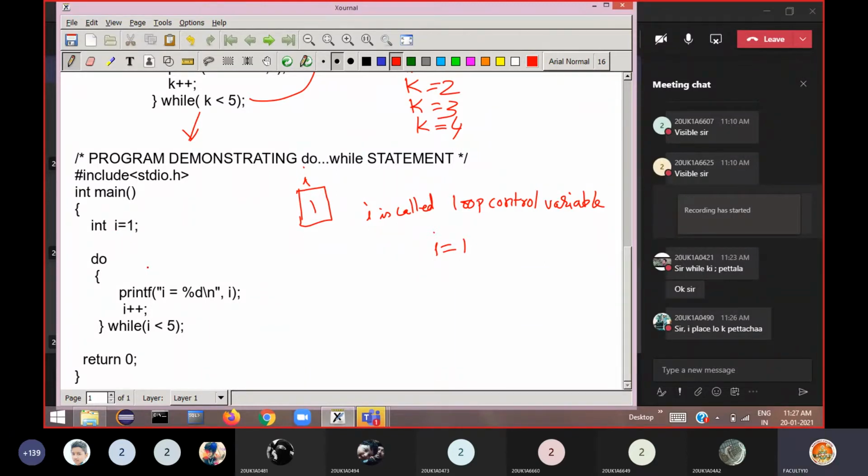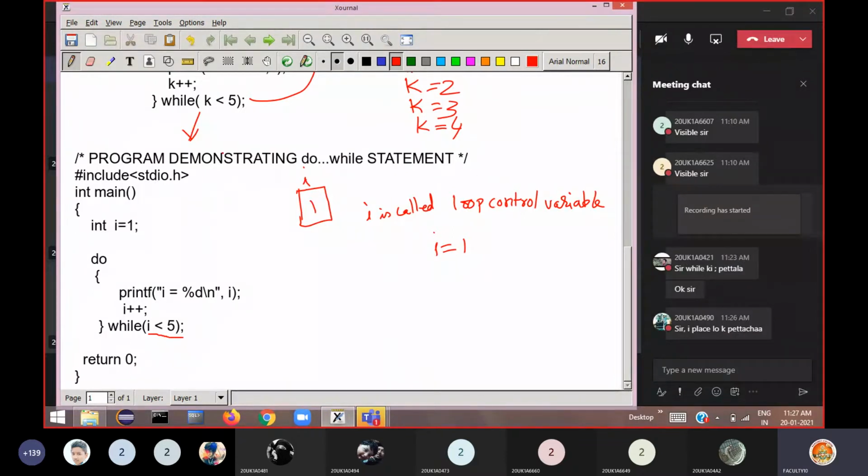Based on our thinking process, we choose variable names. It is our own decision, please remember. But whatever variable name you choose here, the same variable should be used as the loop control variable here. Please remember. Here you have taken I, and if you use n here, there is no n, then immediately you will get an error.